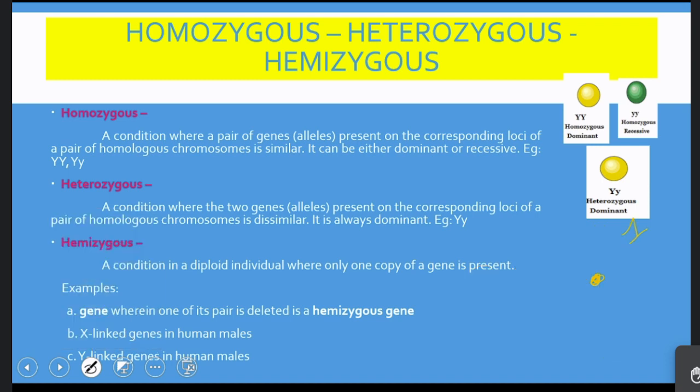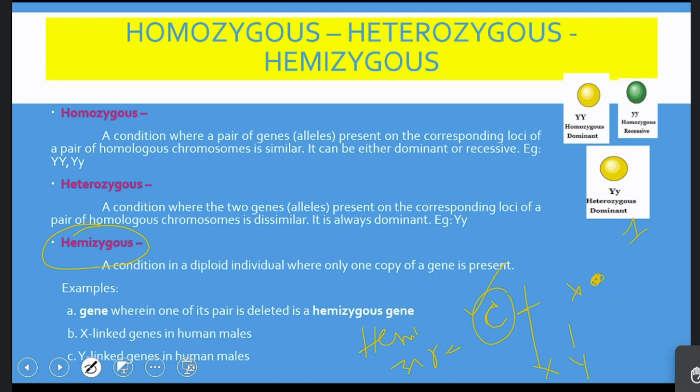So you have studied color blindness. Color blindness in male. For color blindness, there is a gene, capital C, which is for normal vision, and small c for color blindness. And here this male carries only one gene, either for normal vision or for color blindness. Thus there is only one gene, the other gene is not present on the Y chromosome. And this condition is called hemizygous. Hemi means half. Zygous means pair. So out of this pair of alleles, only one is present. Hence we call this the hemizygous condition.